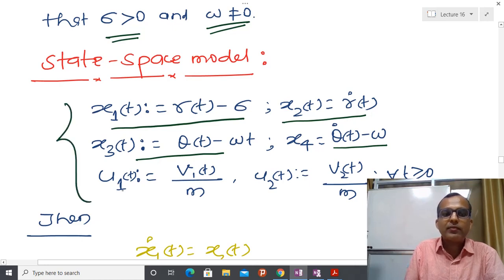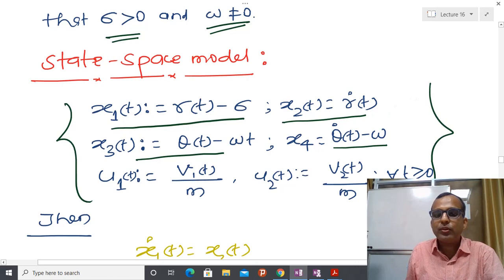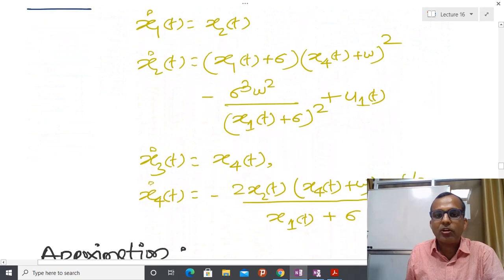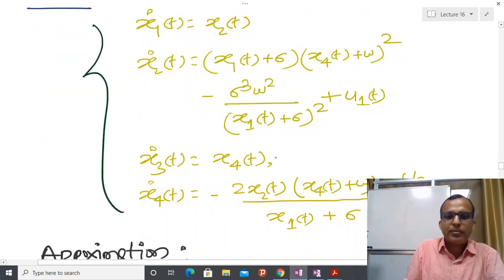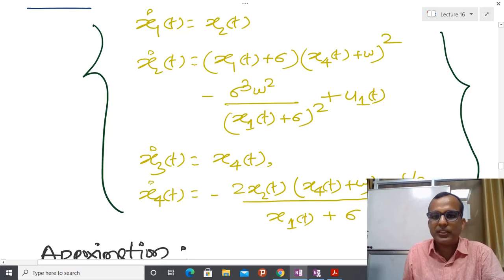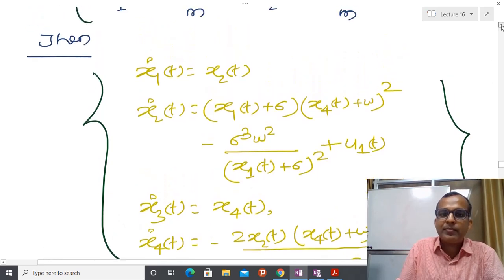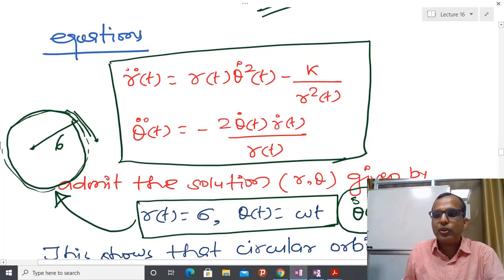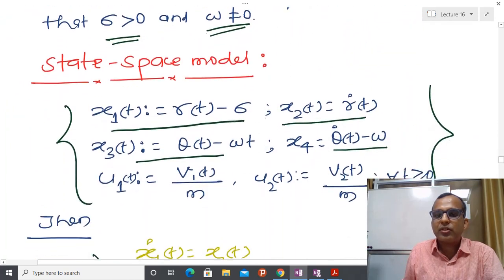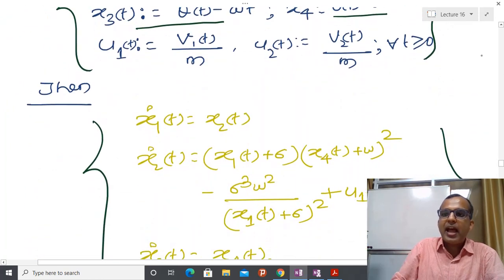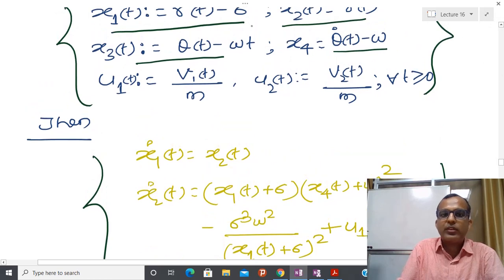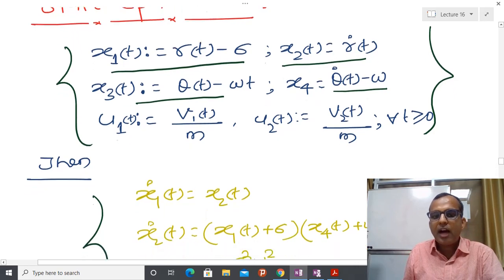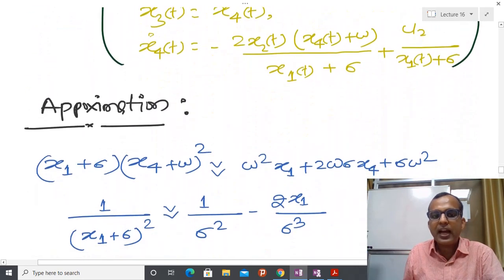Under this particular assumption, it is again possible to write this model like this. So please just check why this kind of state space representation comes into the picture, because you are already well aware of these kinds of things. I haven't done anything special, just from these two equations I am converting them into first order equations, and I am maintaining these variables: x1 equal to r(t) minus sigma, x2 equal to r dot.